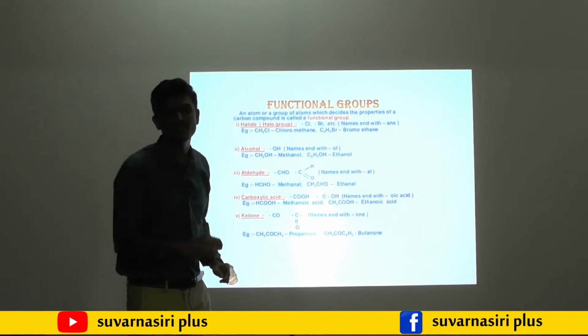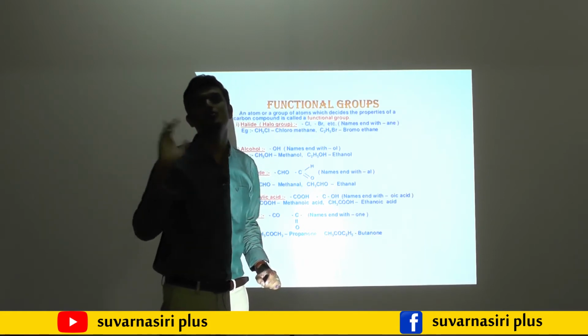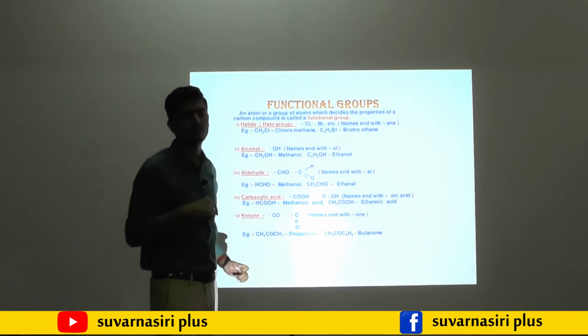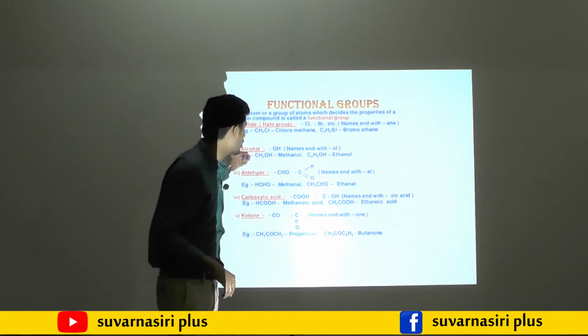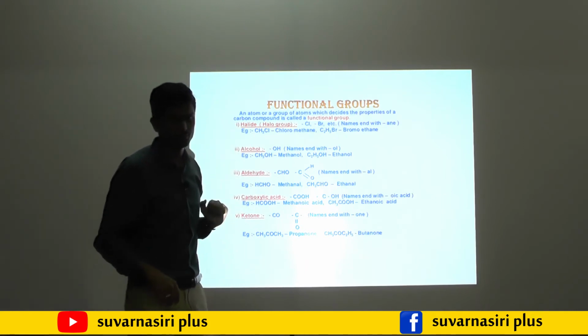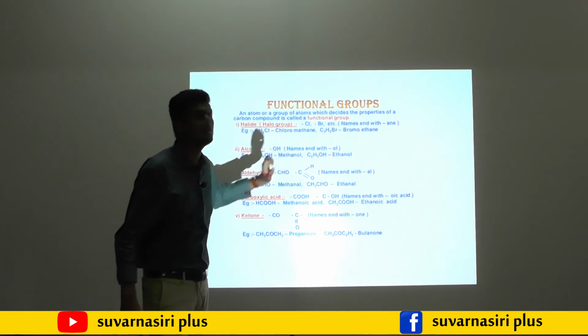What is meant by suffix? In the alkane family, remove E and substitute that suffix. Alcohol is indicated with OH. Suppose CH3OH is methane.